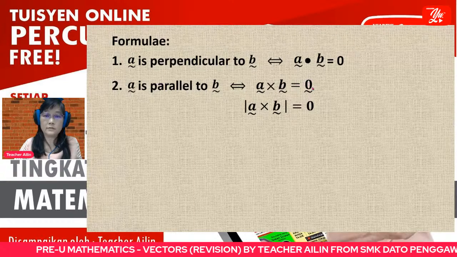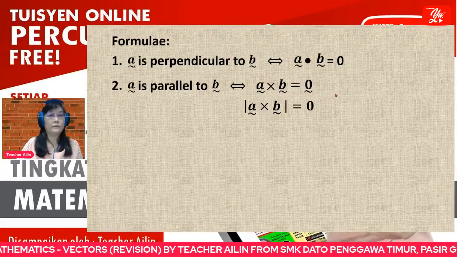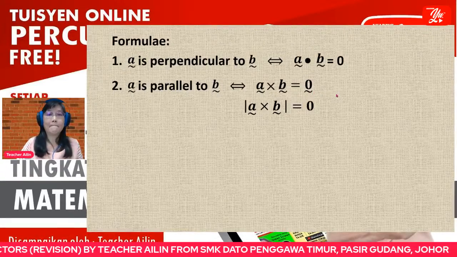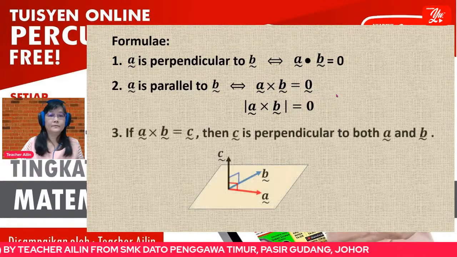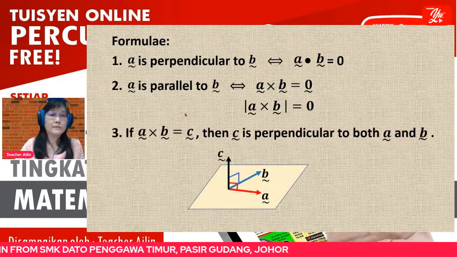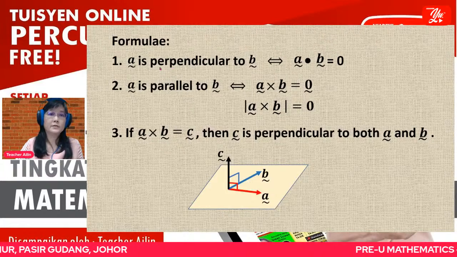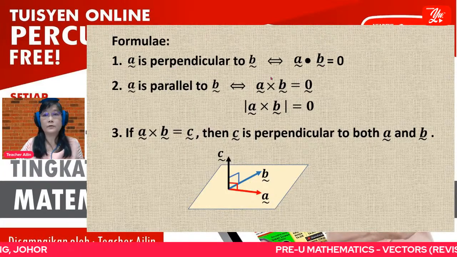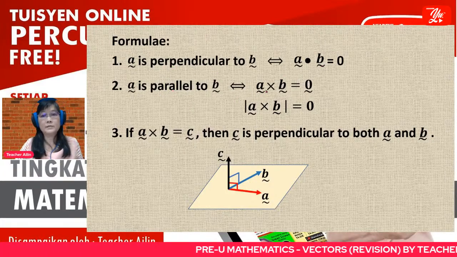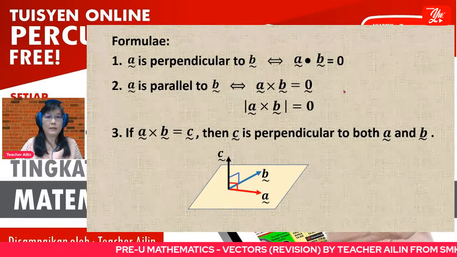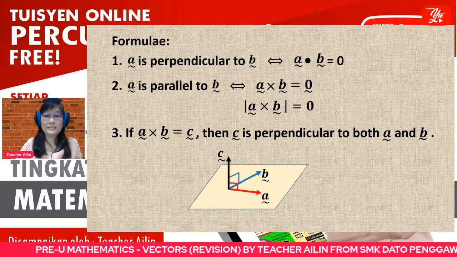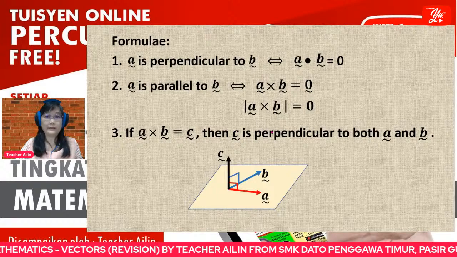It is not equal to 0. So this one you have to be very careful. Don't give the wrong concept. Then after that, not every time when you look at the question says perpendicular must be dot product, parallel must be cross product. No, it is not like that. It depends on the situation of the vector.